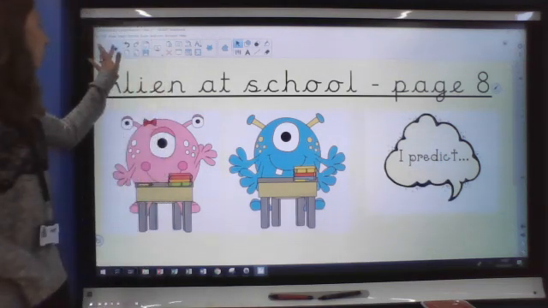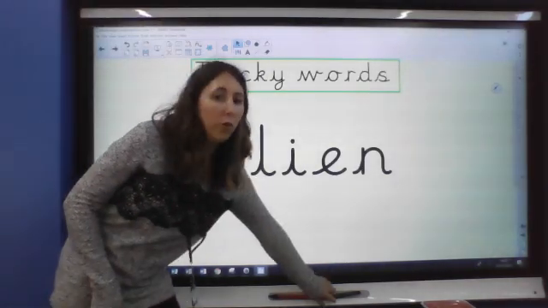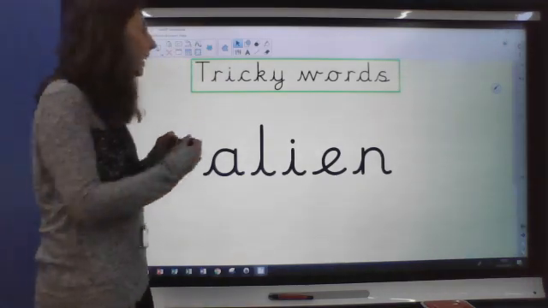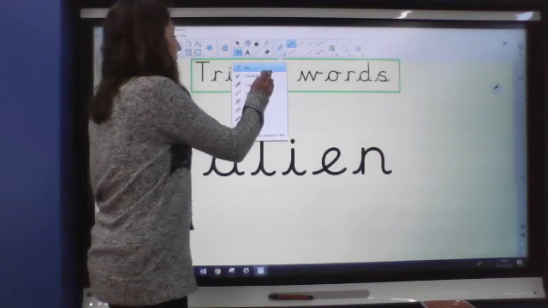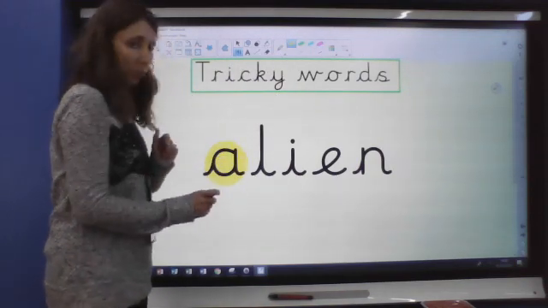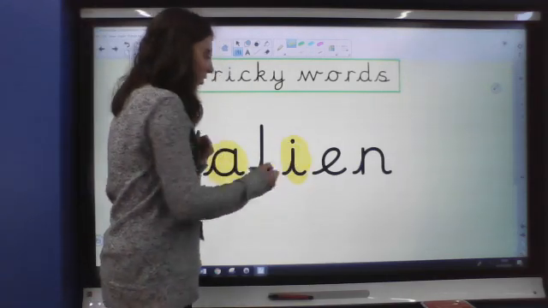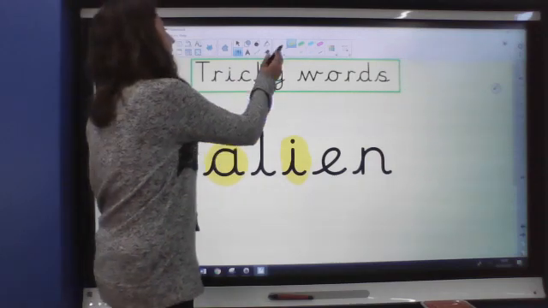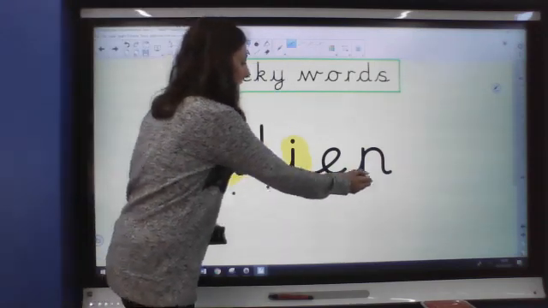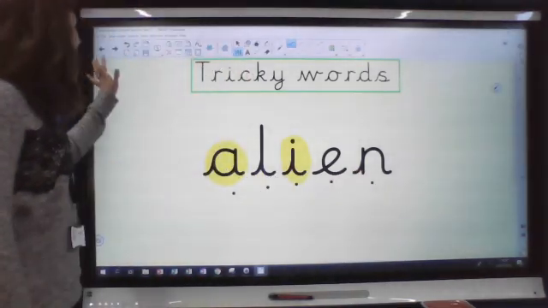Let's move on to some tricky words then. The first one we've already had in the title of the text, and it is alien. And alien is a tricky word because we've got letter A making an A sound, and letter I makes sort of an E sound, doesn't it, if we're reading the word alien? So alien, alien, alien. Tricky word. Now we know how to say it.